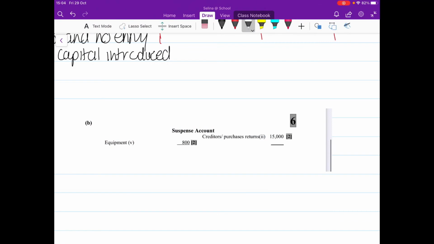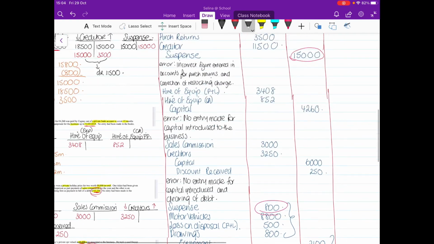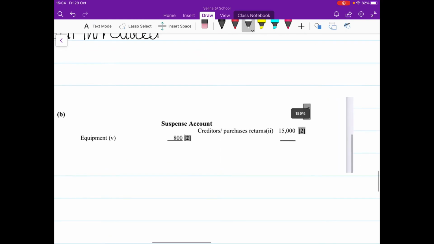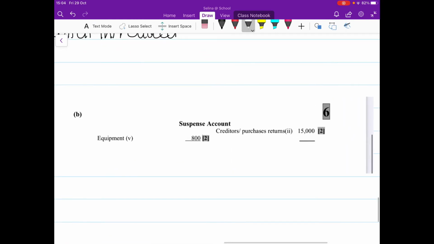So this is what your suspense account will look like, okay? So you're showing the 2 entries that you have in your journal. So just go back up to the journal there. We had a credit of 15,000 and we have a debit of €800. That's what I did here. Now, when you're writing this in your copy, leave 1 line blank, okay? So draw out your T account, leave 1 line blank, and then put your entries in underneath, okay? So we've got a credit of 15,000 and a debit of €800, okay?